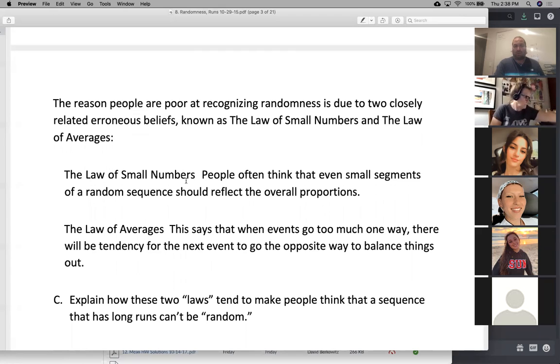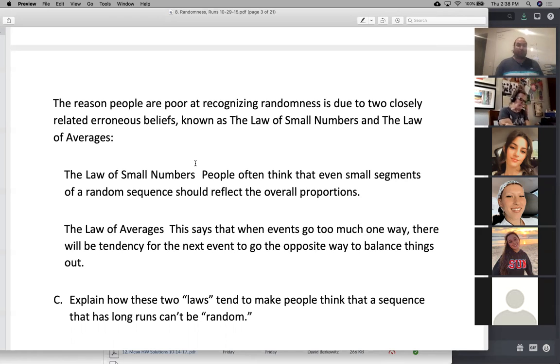There is no real law of small numbers, and there's no real law of averages. The law of averages is nonsense. It's something people say to look smart, and in reality, they're looking stupid. Oh, well, I got a lot of heads, so by the law of averages, I'm going to get a lot of tails. That's nonsense. If you get a lot of heads, either it's not a fair coin, or it's 50-50 on every flip.